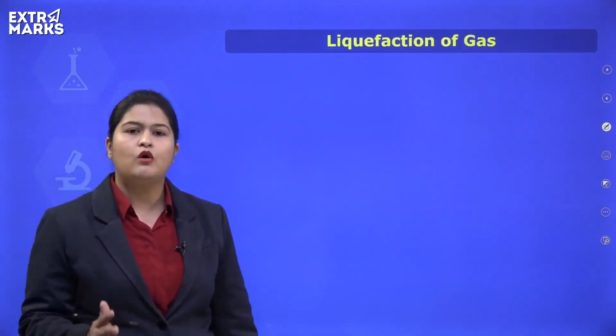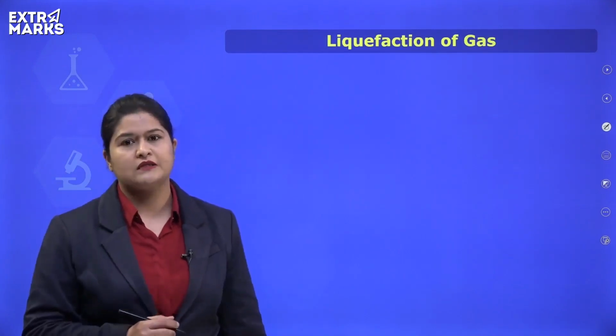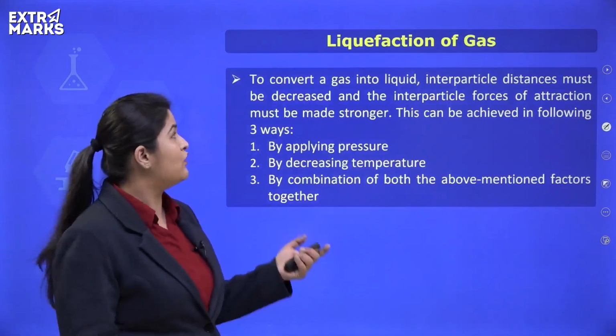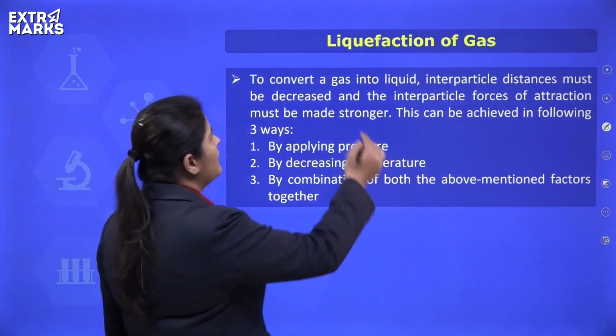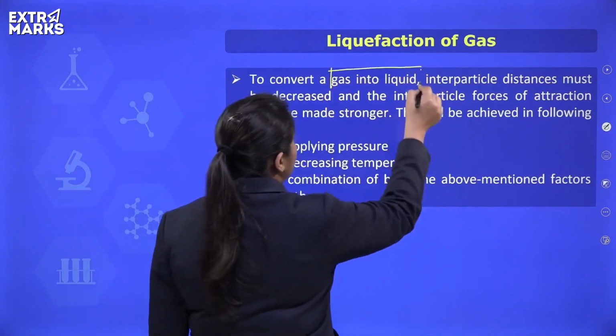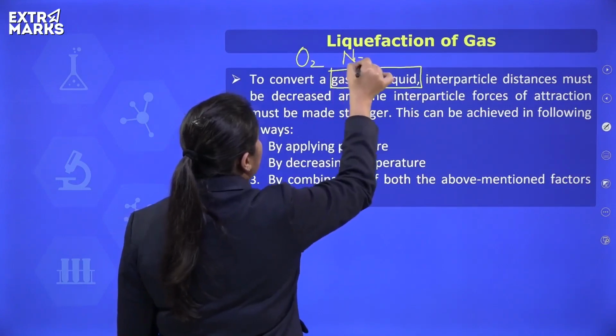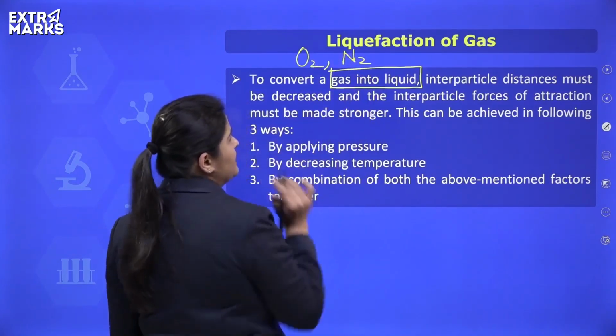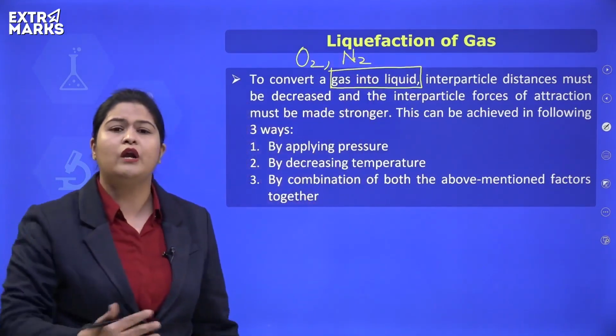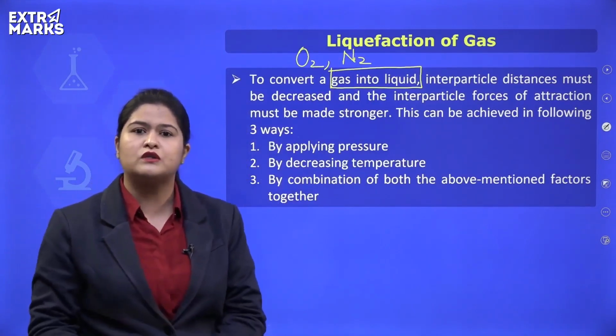Okay. Coming on to the liquefaction of a gas. Liquefaction of a gas refers to obtaining a gas into the liquid state. So there are a number of gases like oxygen, nitrogen. These are the elements which exist in gaseous state, isn't it? But we have heard about liquid oxygen cylinders, liquid nitrogen cylinders.